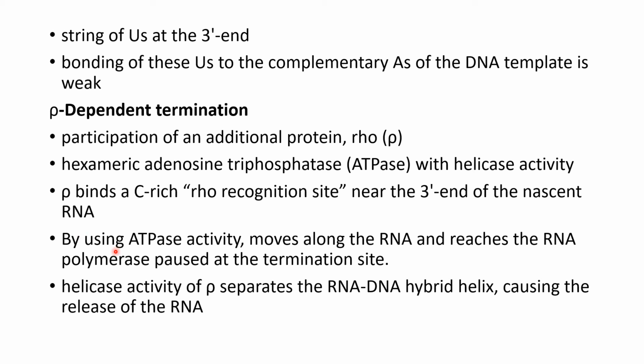After binding, by means of ATPase activity, it moves along the RNA and reaches the RNA polymerase, and it pauses the activity of the RNA polymerase at the termination site. By means of helicase activity it separates the RNA-DNA hybrid helix, and thus release of the RNA takes place.